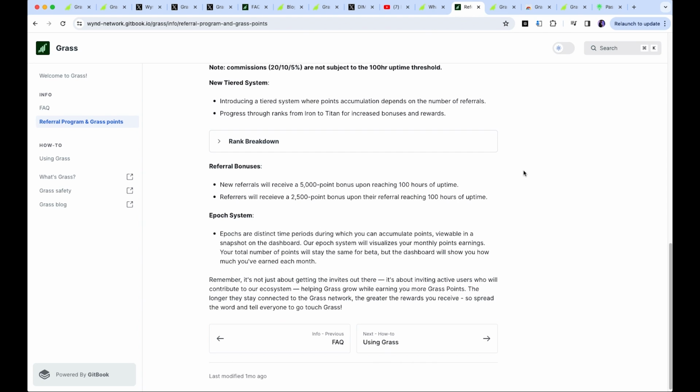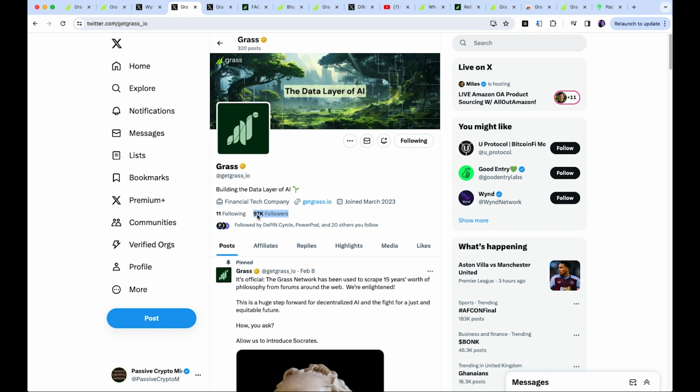So that's a bit of a breakdown on what Grass is, the momentum that it has, why it's starting to grow and be this huge project. And you can see here that Grass has 97,000 followers on Twitter. It was one of the largest growing Discord groups in January 2024. So that's the excitement of this project.